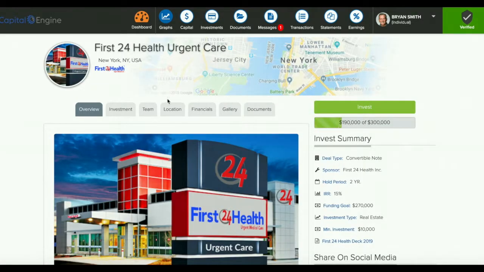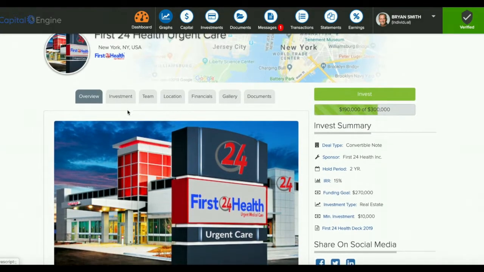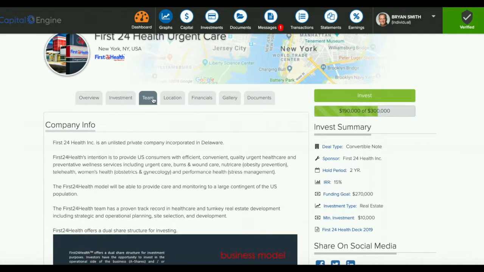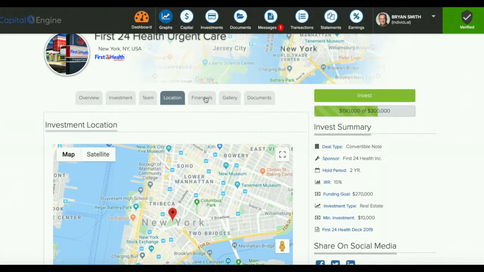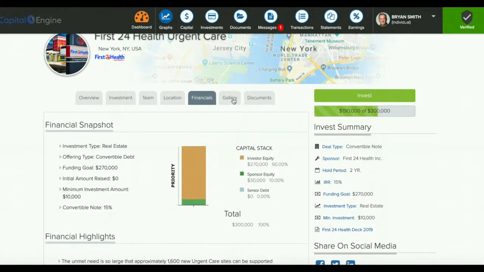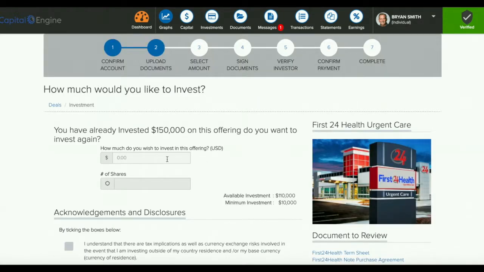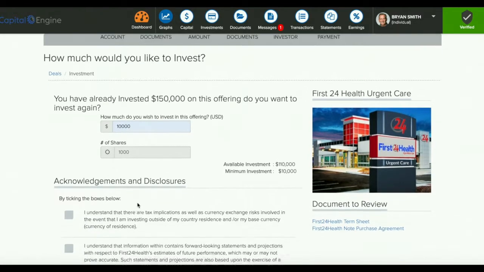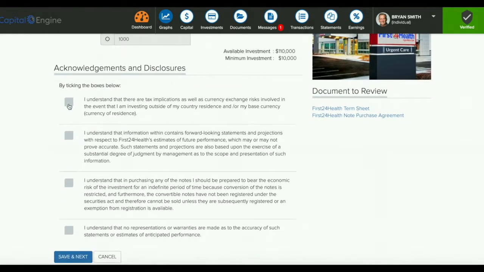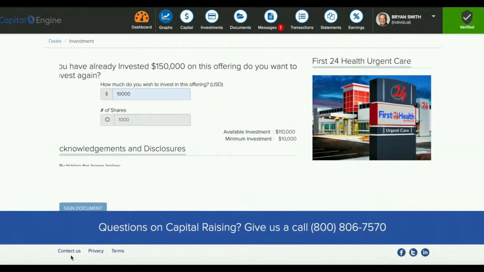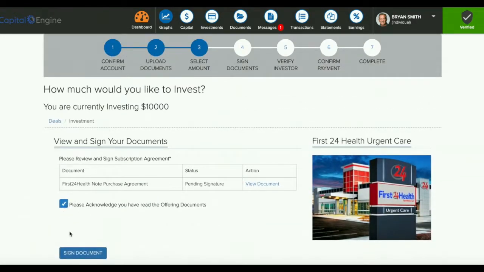Our secure deal rooms provide detailed project overview, investment, sponsor, location, financial highlights, images, and legal documentation. In our four-step investment process, first select amount to invest. Review and accept acknowledgments and disclaimers. Digitally sign electronic documents.